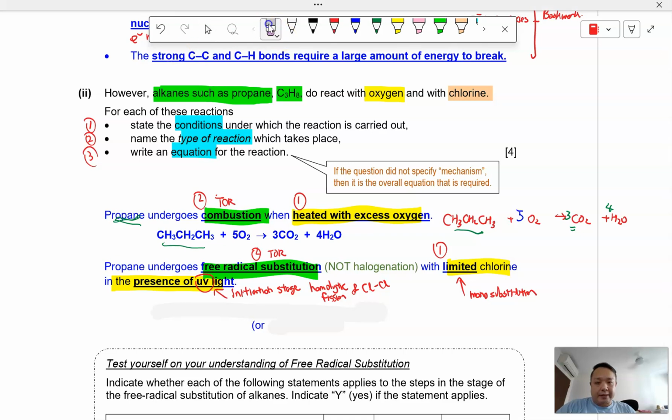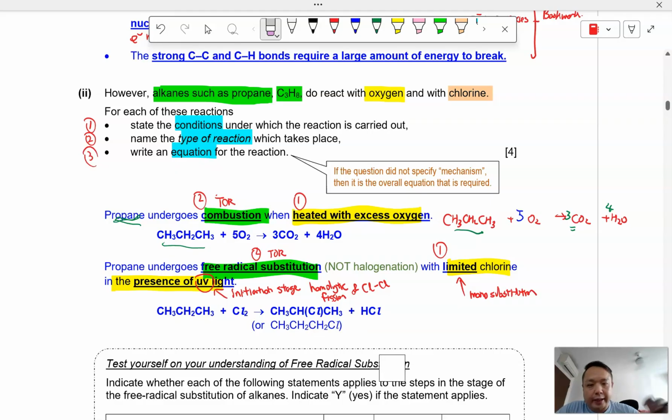To write a balanced equation, the question did not ask for the mechanism, and therefore it's an overall equation that's required. So we have our propane reacting with chlorine, Cl2. In this case, only one of the hydrogens will be replaced. I can choose the middle carbon to be substituted, or the terminal carbon.